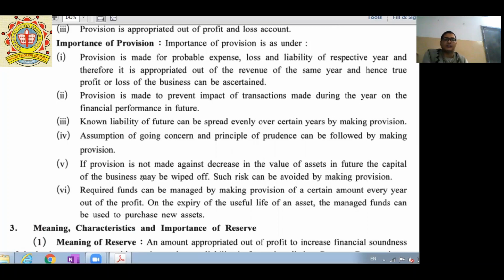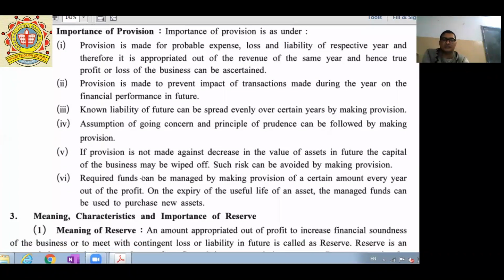And last one, required funds can be managed by making provisions of a certain amount every year out of profit. It means if we require a certain fund, then we cannot collect it on a specific fixed date from your fixed salary or one year's profit. So in this case, required funds can be managed only by making provisions. On the expiry of useful life of an asset, the managed fund can be used to purchase new assets. This example I have already given at the initial level.